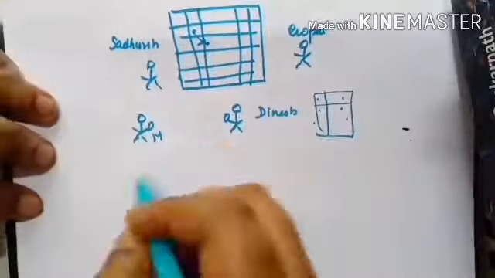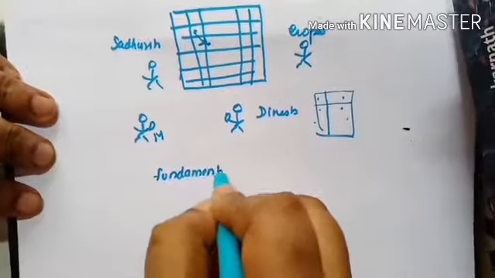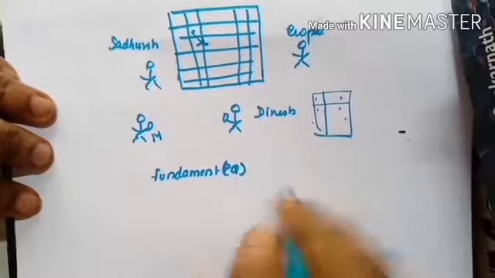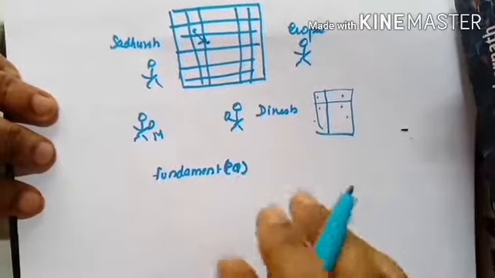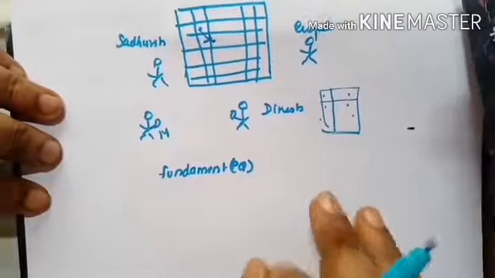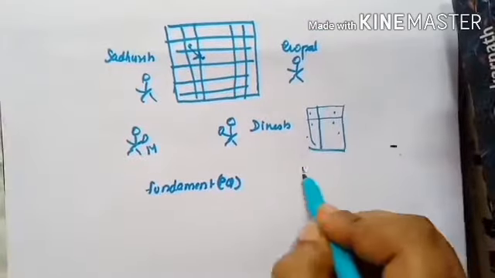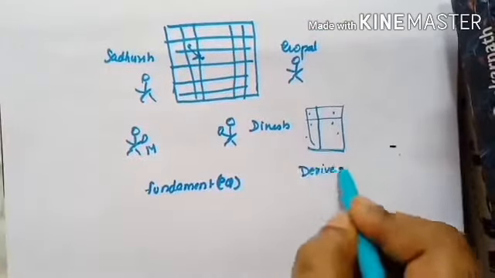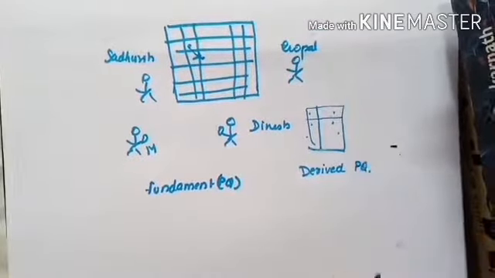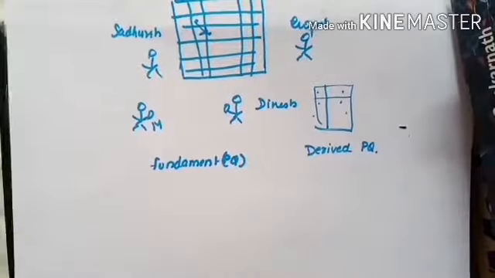See, I'm writing here fundamental. PQ means physical quantity, guys. While I write the notes, I write a lot of short forms, guys. Don't write the short forms in your notes or in your class examination. Now another is derived physical quantity, right? Now fundamental physical quantities means, let's say, an example.